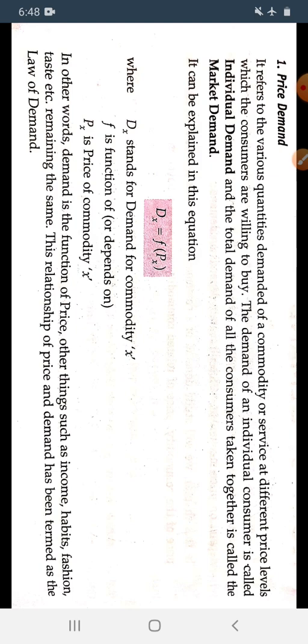Whenever the price is given, how much quantity of that commodity the consumer will purchase.